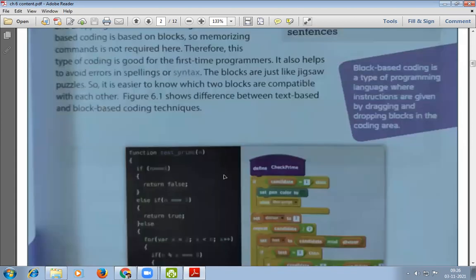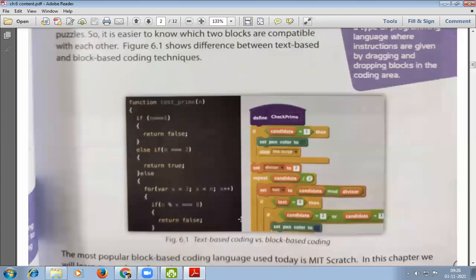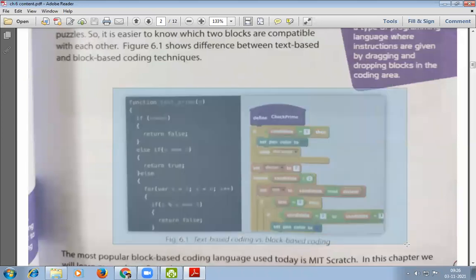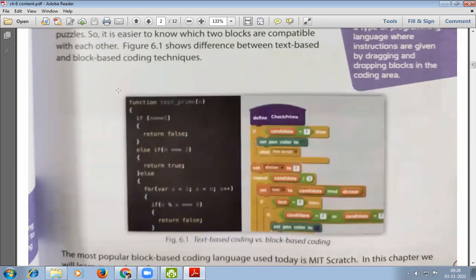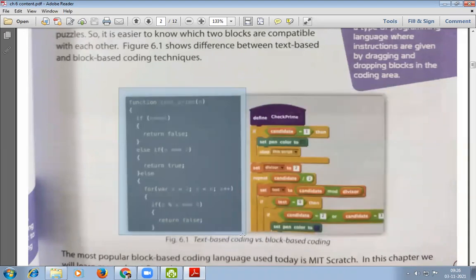So let us see figure 6.1 here at the bottom of page number 67. On the left side, there is already an example of text-based coding.